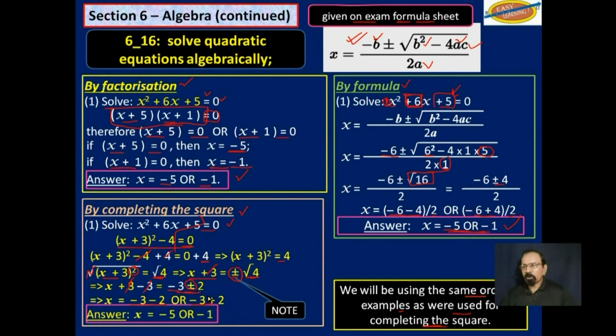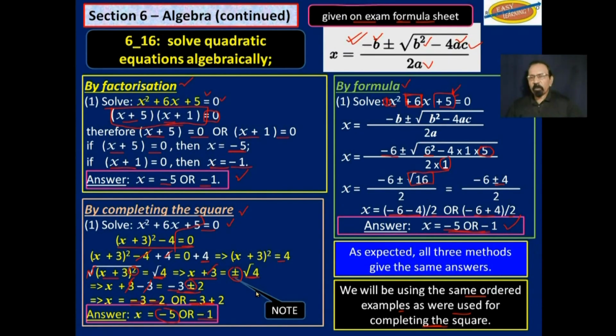And you work that out. Negative 3 minus 2 is negative 5, and negative 3 plus 2 is negative 1. As expected, all three methods give the same answers. So we are looking at 3 ways of solving a quadratic equation algebraically.